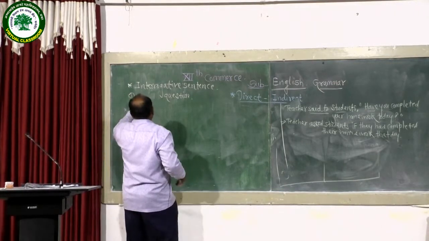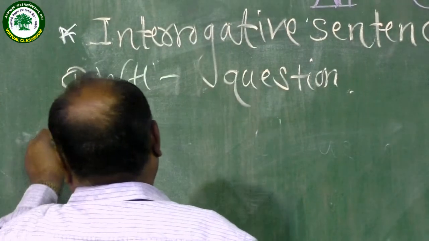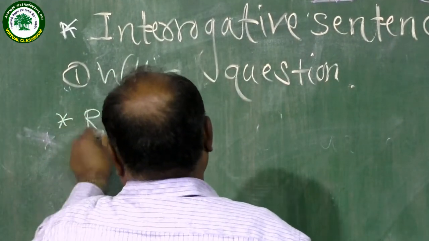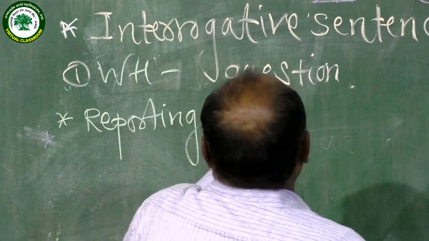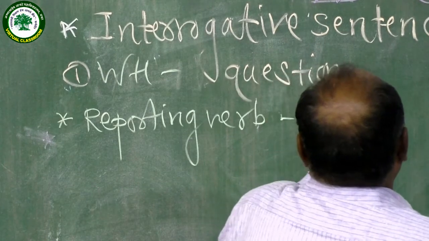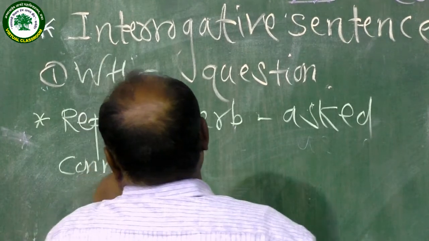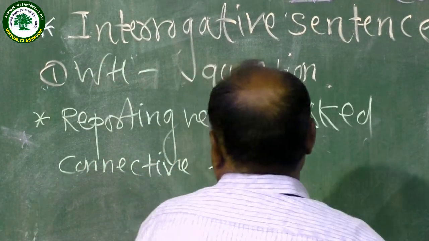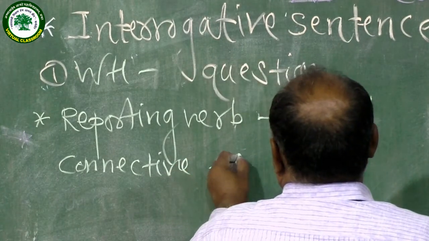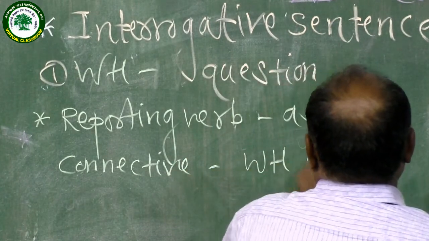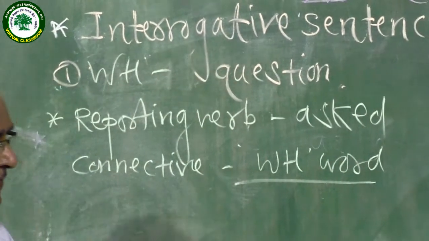Suppose the given sentence is a WH question. What are the necessary changes? The reporting verb should be asked or question. Connective: remove the inverted comma and use the WH word as the connective, the first WH word in this WH question.